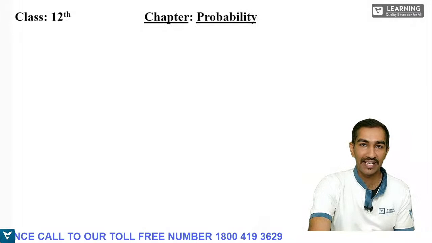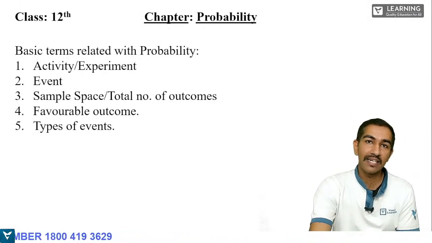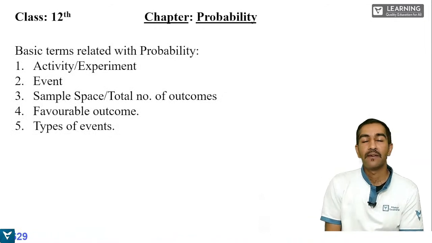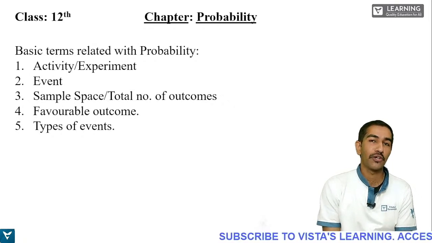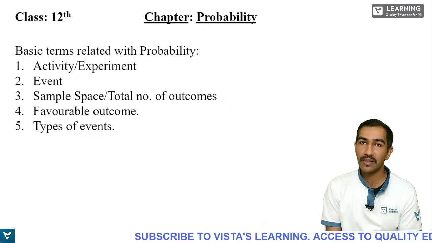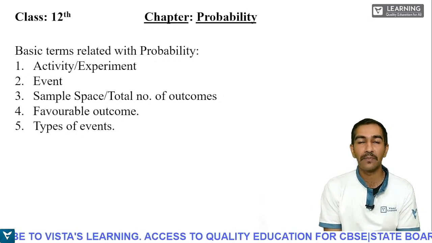All right. Moving on to the next slide now. Here there are some basic terms related with probability. I told you, we are going to study some advanced topics in class 12th, and I mentioned those topics as well. To have a very good hold on those topics, what you have to know is the basics. These are the basic terms which are associated with probability.